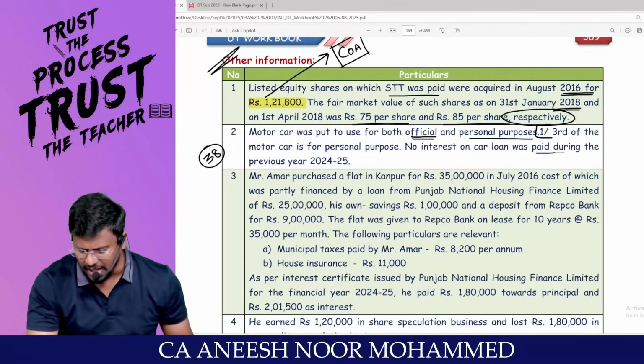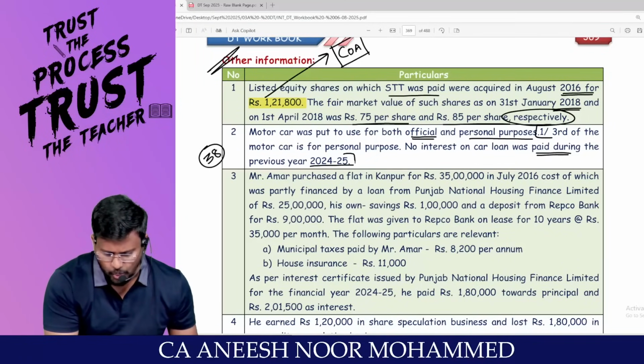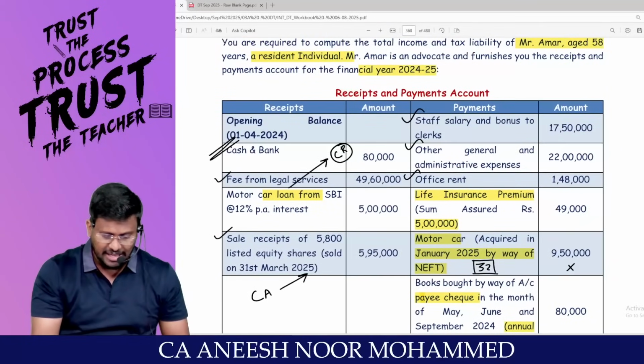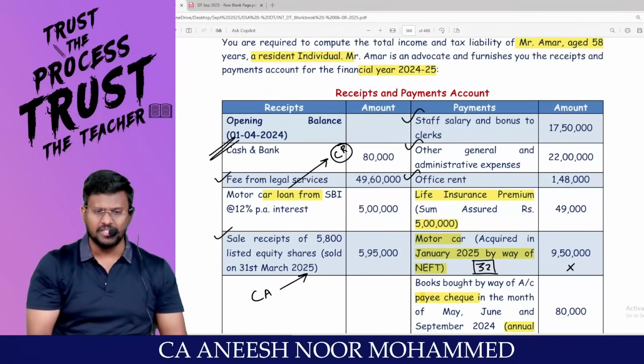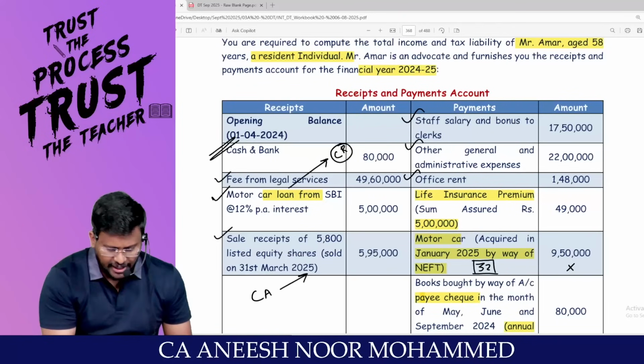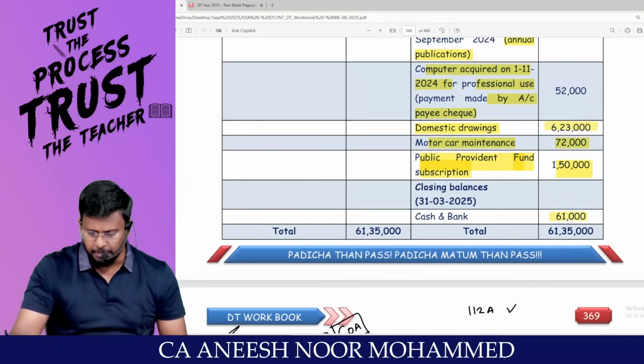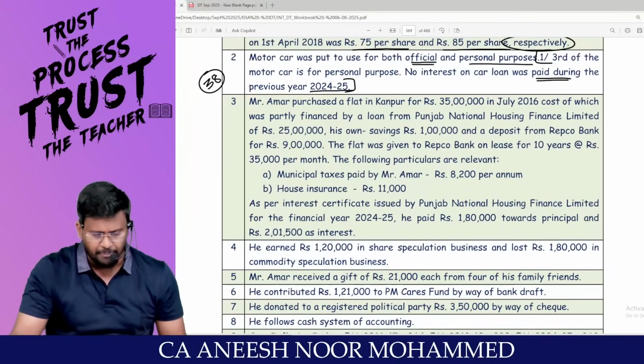No interest on car loan was paid during the previous year 24-25. We have not paid interest because on the receipt side of the receipts and payments account, they have given loan taken at the rate of how much percent per annum? 12%. But no interest has been paid. That's why it is not there on the payment side.